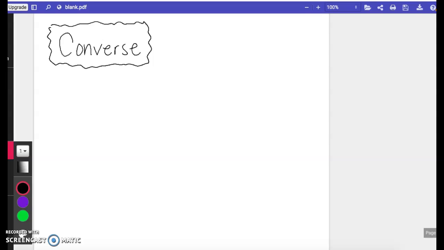All right, story time. Let's talk about what this word means. So go ahead and read this word to yourself. Say it out loud, say it in your head. If you said converse, that's not what it is. Converse means to talk with someone, it means to communicate with somebody verbally.